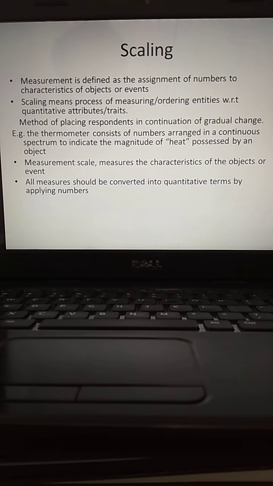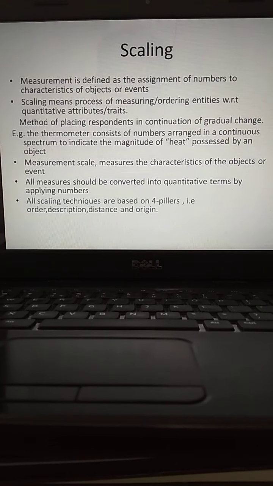Intelligence, proficiency, all these are nothing but attributes. Even the data which has been collected and the attributes also should be converted into numbers. Otherwise you cannot go for application of the statistical tools. So that's what we mean by all measures should be converted into quantitative terms by applying numbers.